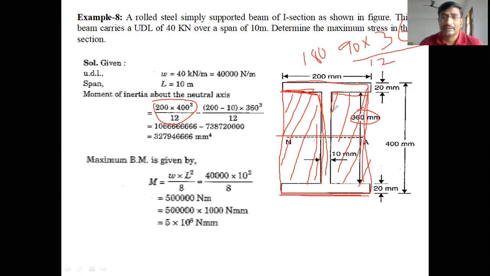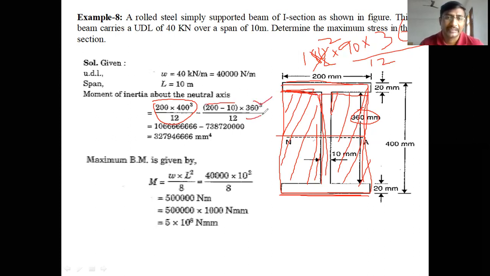For both areas, which are equal areas, therefore into 2. So the moment of inertia of both areas is 2 into 90 into 360 cube by 12, that is 180 into 360 cube by 12. Otherwise, total 200 minus 20, that is 180 into 360 cube by 12.